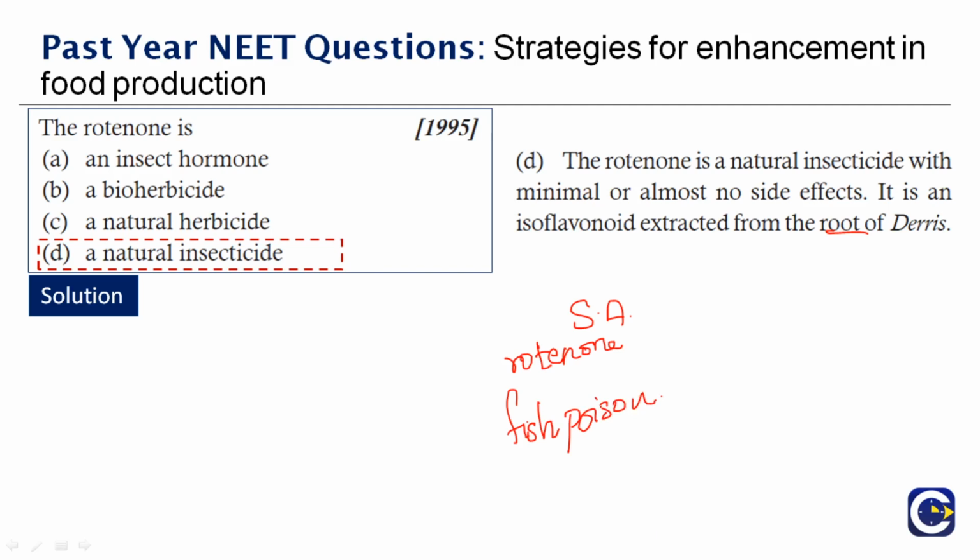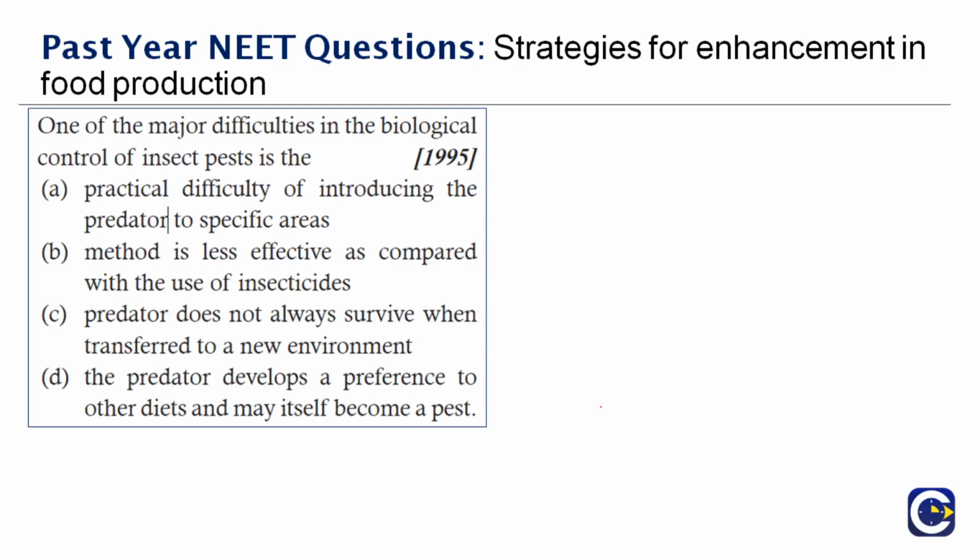Fine. Next question here. One of the major difficulties in the biological control of insect pest is dash. You have to analyze the statements here. Option A, practical difficulty of introducing the predator to specific areas. Method is less effective as compared with the use of insecticides. Predator does not always survive when transferred to a new environment, and the predator develops a preference to the other diets and itself becomes a pest. So here, when there is a major difficulty in the biological control of the insect pest, what is the best way that you can do?